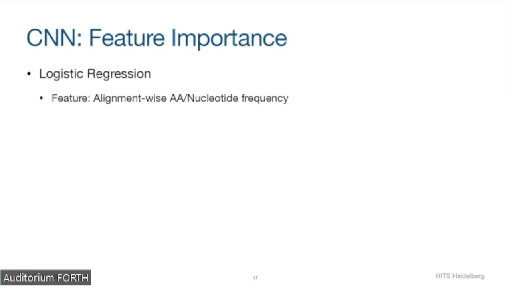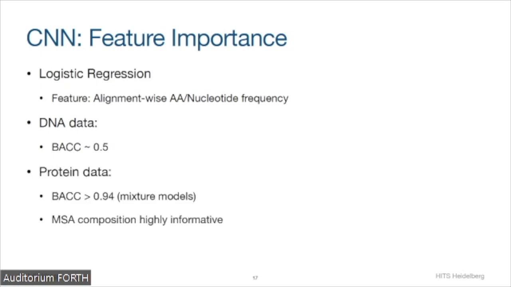To test this hypothesis, we trained a logistic regression classifier, again a very basic classical machine learning classifier, using only the alignment-wise amino acid or nucleotide frequency. For DNA data, this did not really work. We never got a classifier that achieved better performance than random guessing.